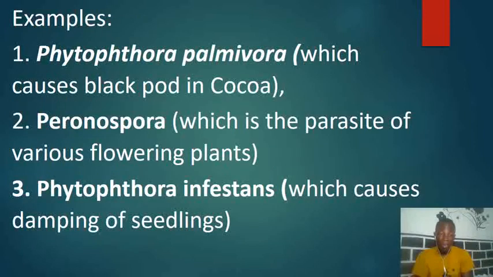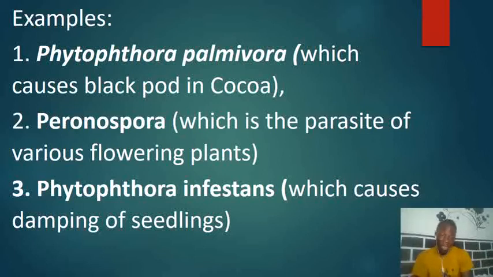Now let's look at some examples of organisms in the phylum Oomycota. The very first example we're going to look at is the Phytophthora palmivora. And this is the organism that causes the black pod disease in cocoa.